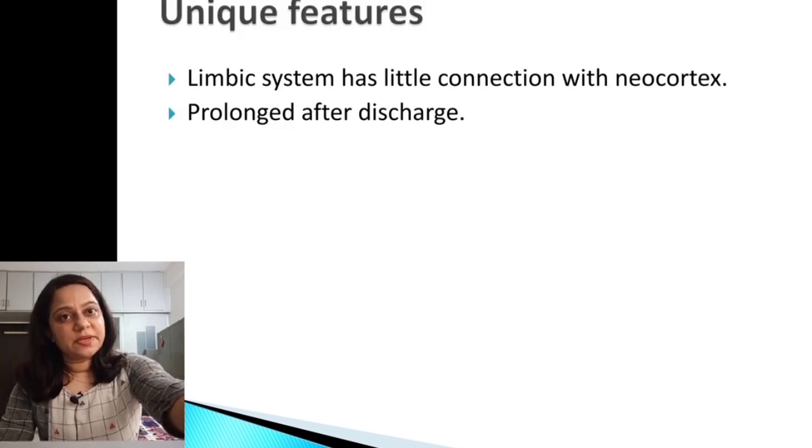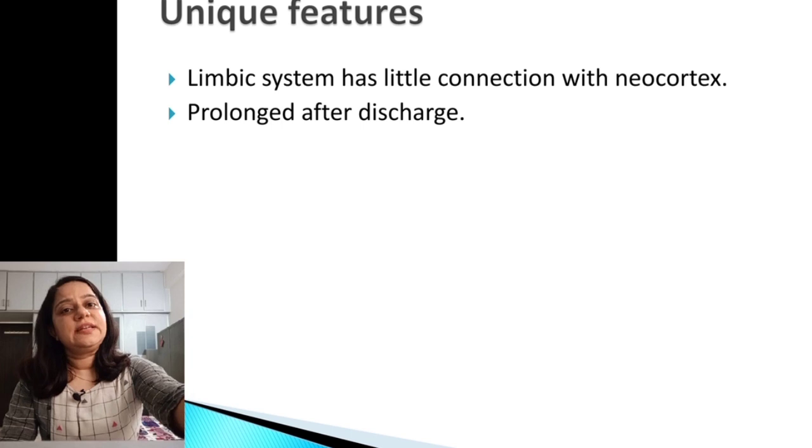Unique features of the limbic system: the limbic system has little connection with the neocortex. So neocortical activity can modify the emotion, but the emotion cannot be turned on or off at will. It has prolonged after discharge. So emotions are longer lasting because of the prolonged after discharge activity in the limbic system.